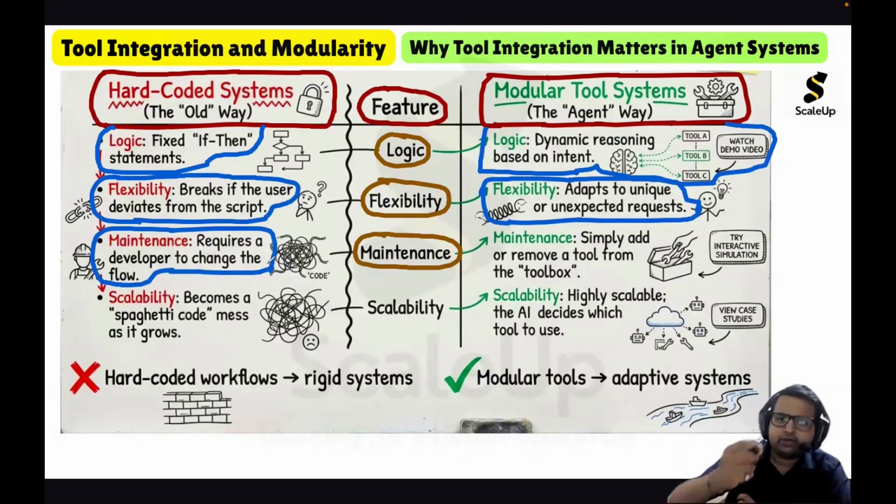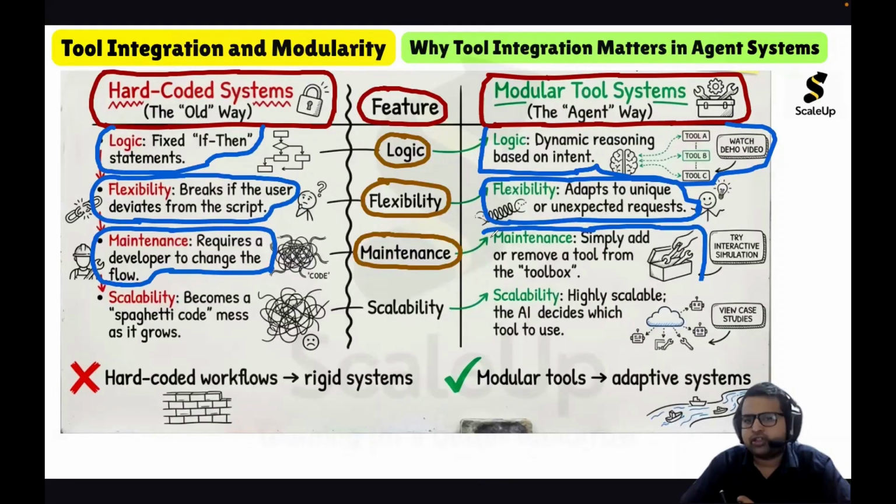There is a need to change the fixed rules. But in modular tool systems, for maintenance, we simply need to add or remove a tool from the toolbox. It will be so easy.